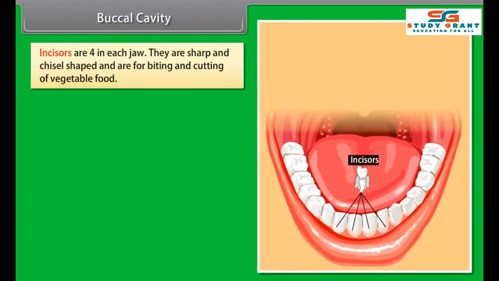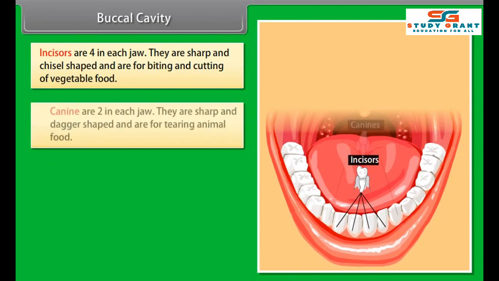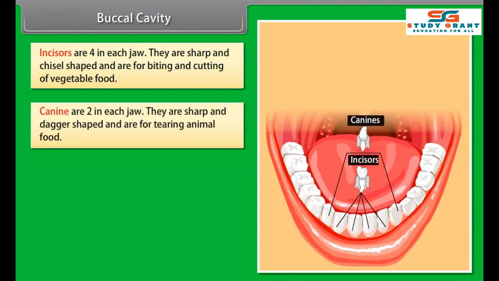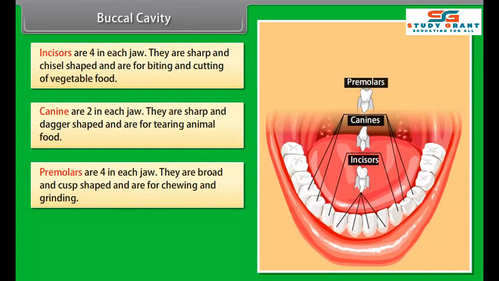Tongue has taste buds or papillae which help in tasting food, mixes food and saliva and facilitates swallowing. Teeth are present in both jaws of human beings. Teeth are embedded in the sockets of jaw bones. In adult man, there are 32 teeth, 16 in each jaw.